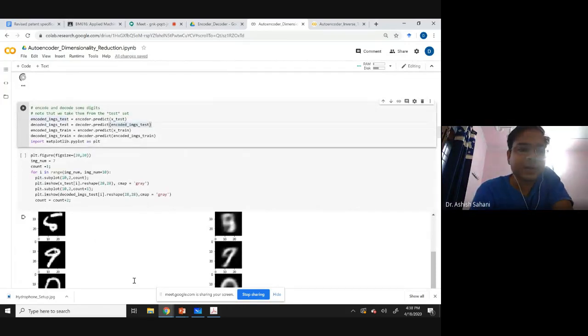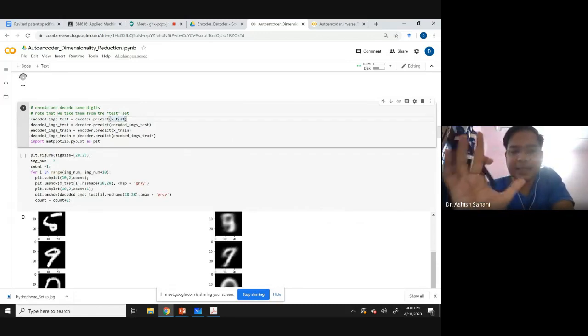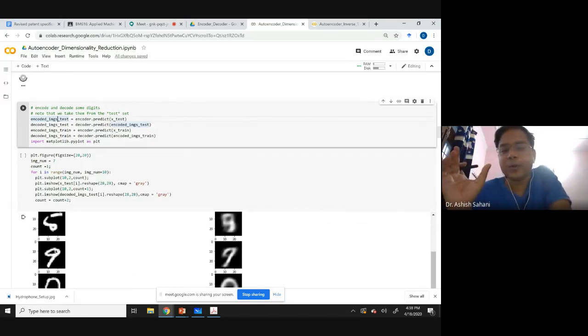In this block, I'm taking the encoder part and feeding in the XTest images, which are 784 pixel images, the complete XTest, into the encoder, and I'm predicting the encoded test images. I'm saving the output of the encoder to a variable, encoded_images_test. It is like saving the output of the encoder to a file, but here I am saving it to a variable.